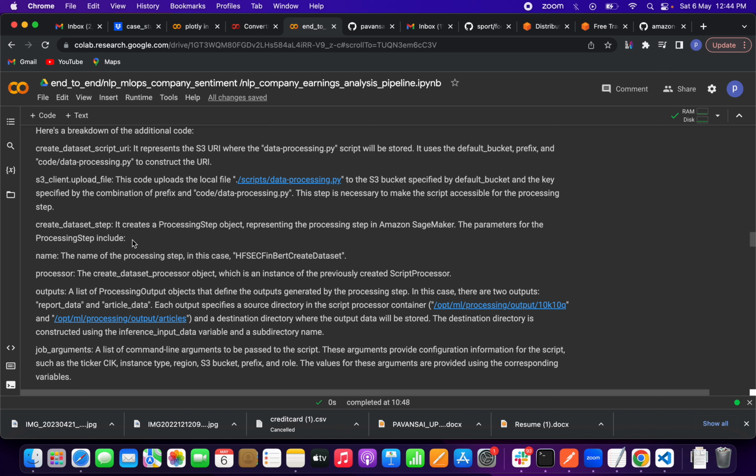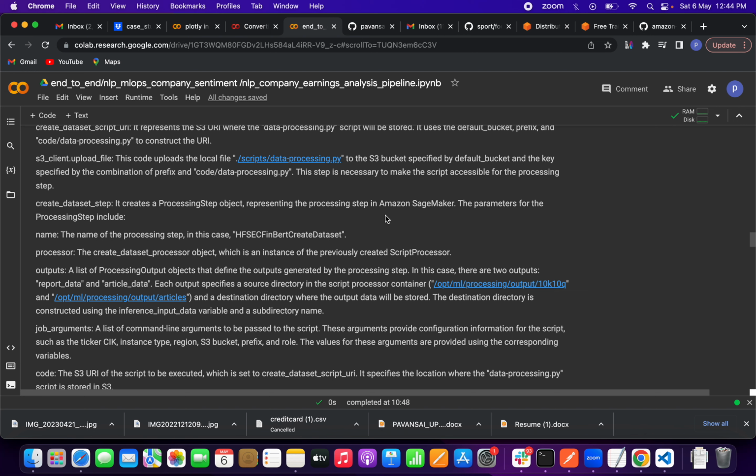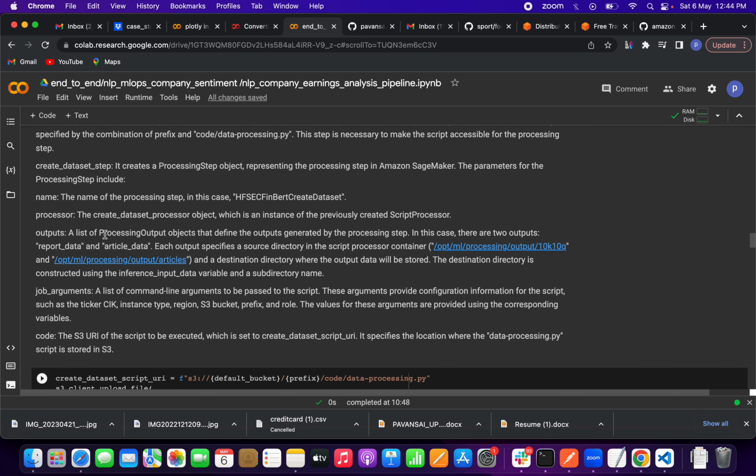Okay. Create a data set step. It creates a processing step object representing a processing step in Amazon SageMaker. These contain some parameters: the name, what is the name of the processing step, the processor, which is the data set processor object, and outputs. What are the outputs? Then job arguments, a list of command line arguments, friends.